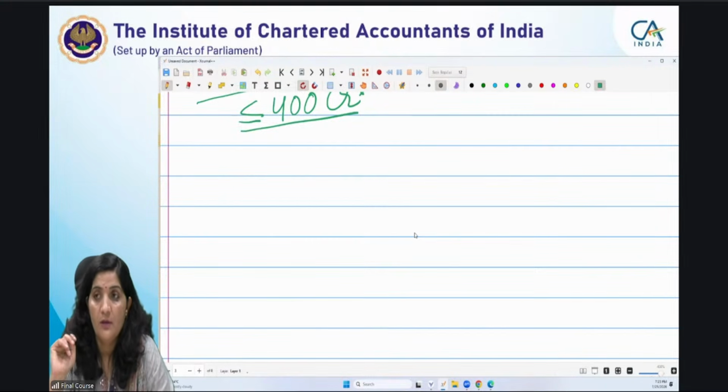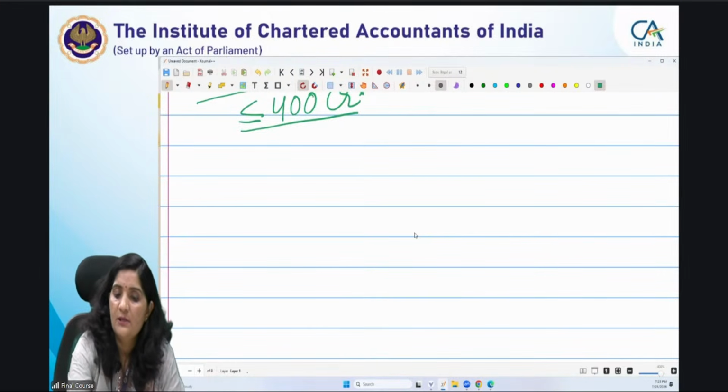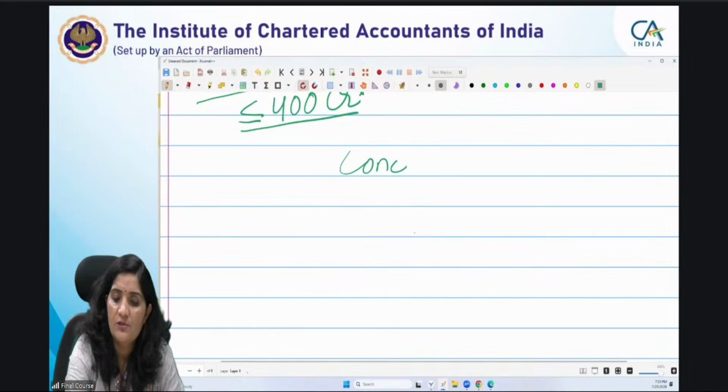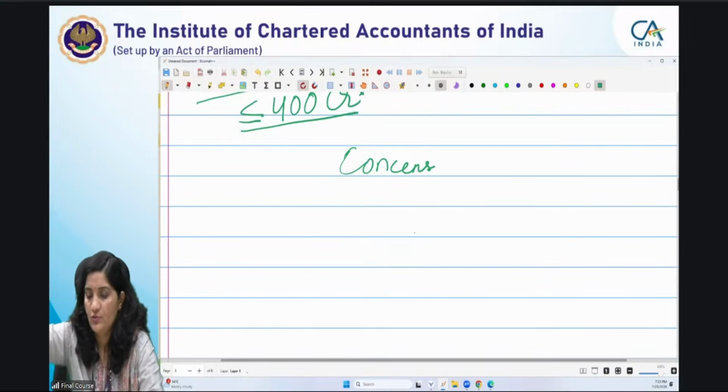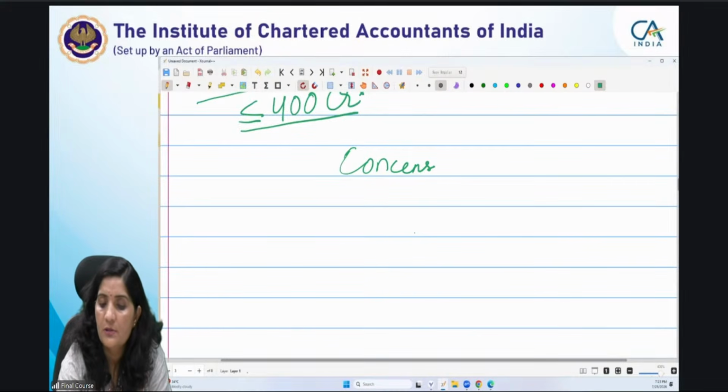When will this happen? Because the Income Tax Act provides for concessional tax regimes for a company also, but only for a domestic company, right? Concessional tax regimes. Which are the sections? You can tell the old ones, I don't have an issue. Tell the old ones, I will be referring, and the new also, because your class has already happened. Concessional